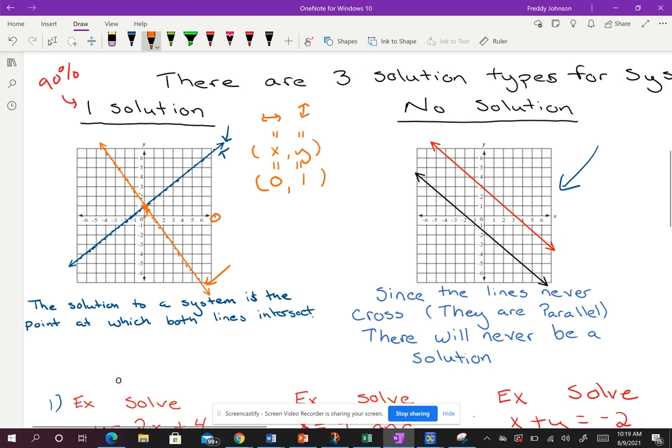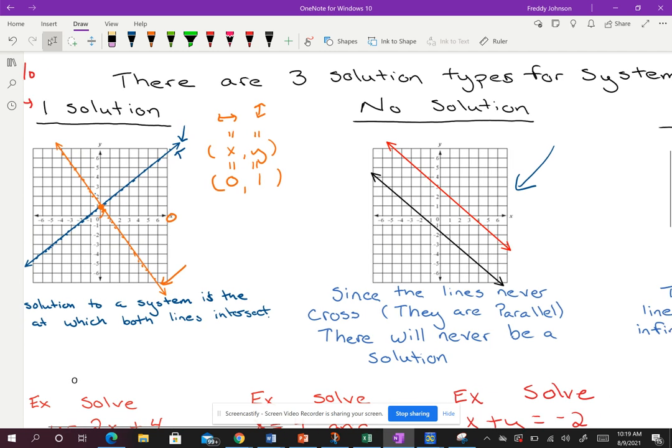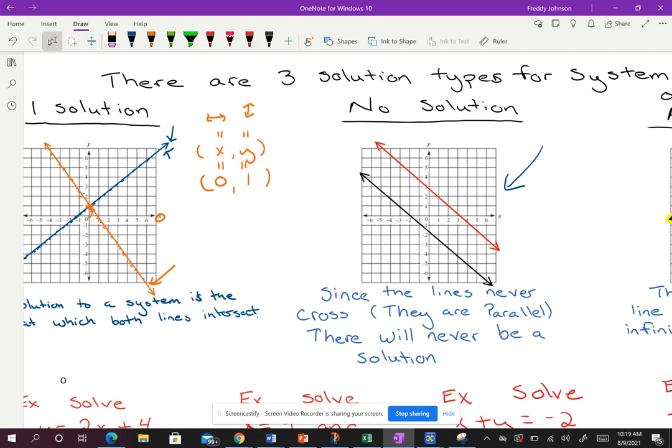So now we jump in. We have two other forms. We have what is known as a no solution and an infinite solution. Well, the no solution is really simple. In order for it to have no solutions, my lines can never cross, and the only way that they can never cross is if the lines are parallel.